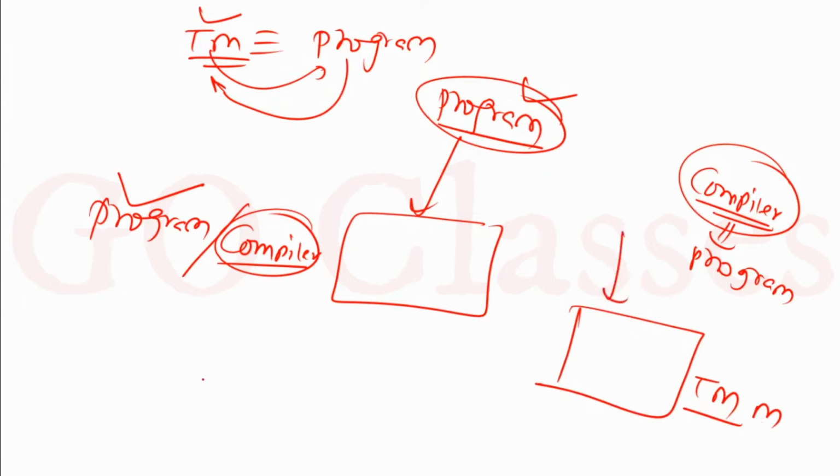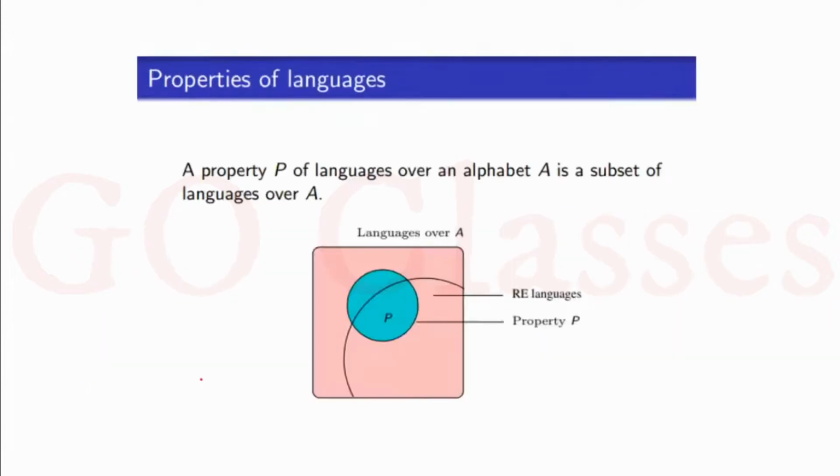Now here a few things you must note down. All the machines that we have, finite automata, PDA, DPDA, Turing machine, whatever, all the machines that you have: for these machines the input is always a binary string. Remember, the input is always a binary string.